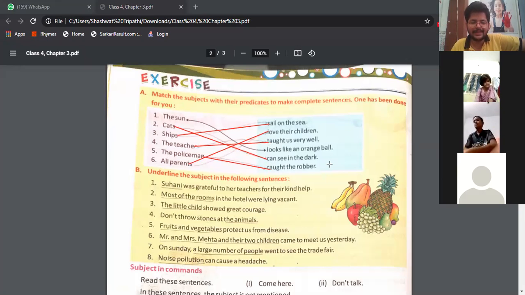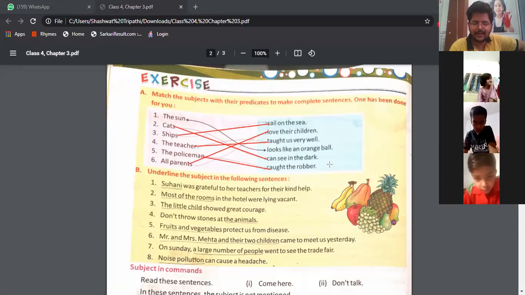Suhani was grateful to her teacher for her kind help. Which is the subject? Tell me. Who will tell me the answer? Which is the subject in the first question? Sir, Suhi. It is not Suhi, it is Suhani. Yes, underline Suhani. Okay.